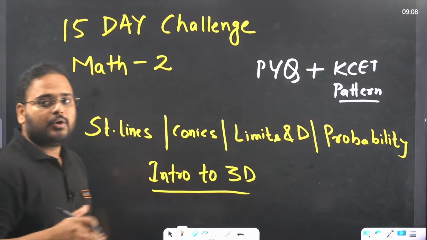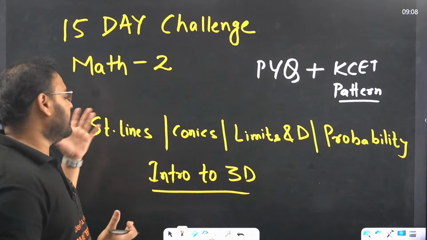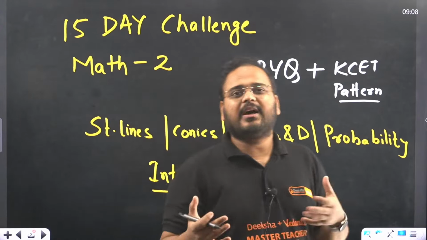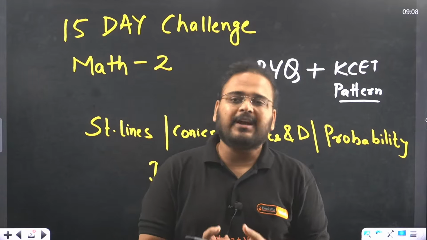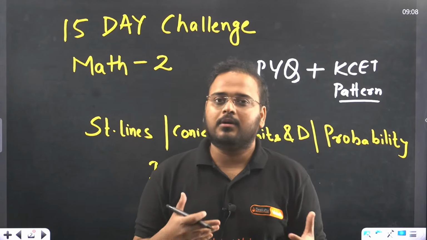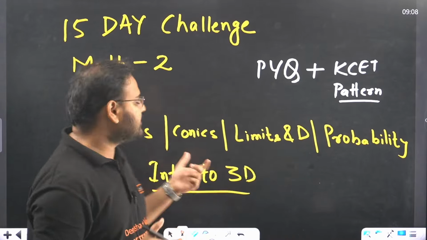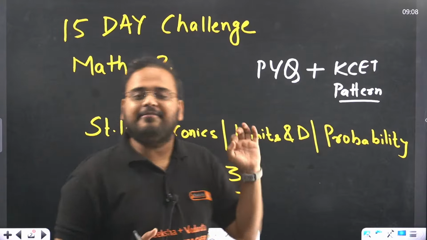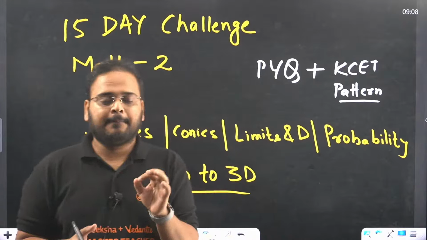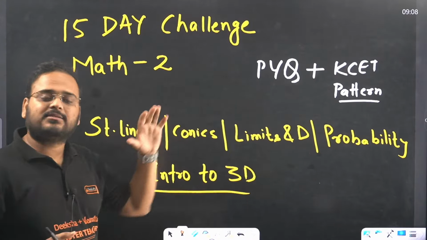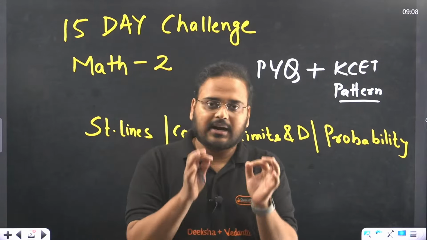Now what happens over there? The questions that I have brought in KCET pattern will be relatively more difficult than what they ask in the PYQs. In PYQs, in straight lines, they straight away ask about the slope results, where perpendicular and parallel lines are involved. Those kinds of questions are asked more, and if you go back and look at your papers, this is what is there. Now if you look at conics, it is a completely formula-based chapter. There are many formulas actually, but if you spend some time, my request to all of you: in straight lines, the slope result, intercept form of equations, how to find slope, and angle between 2 lines are the important concepts.